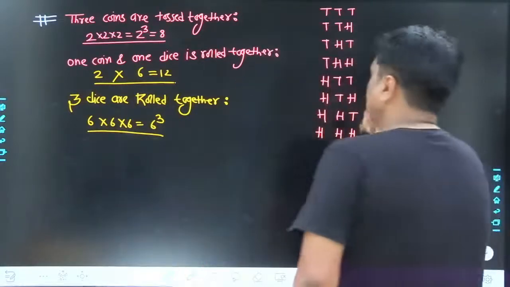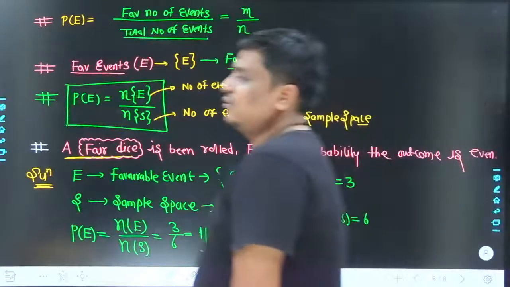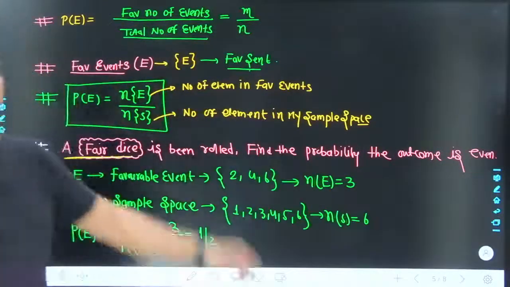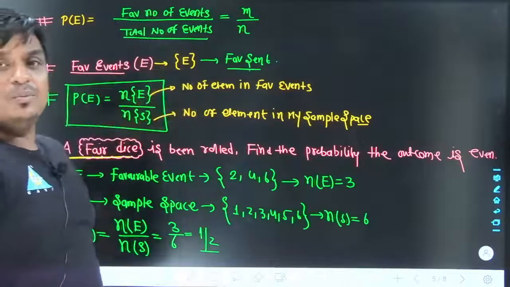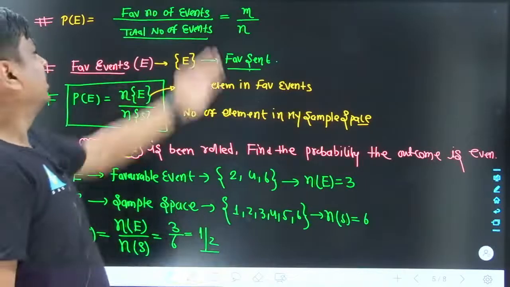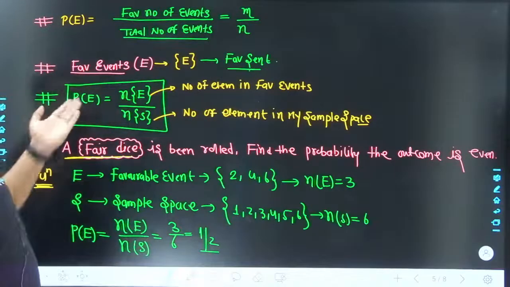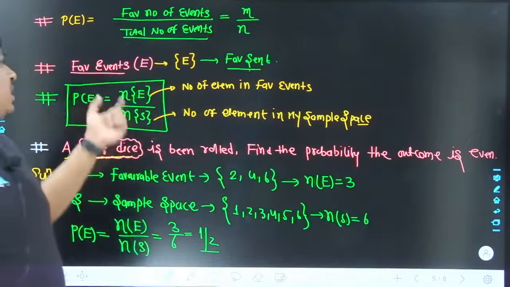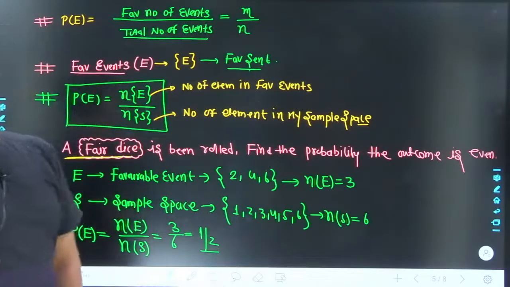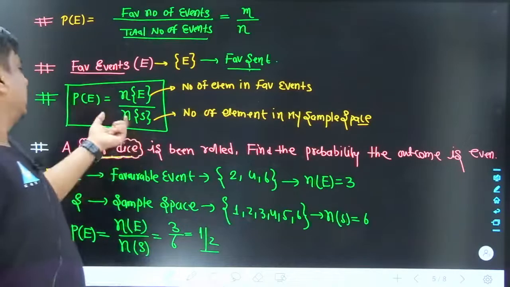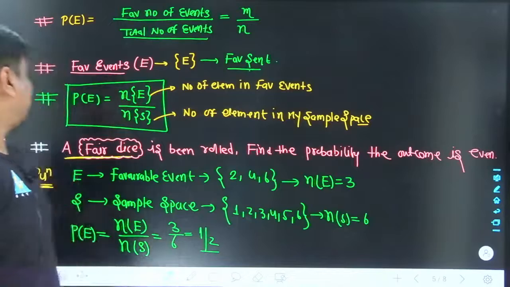In the same sequence, the probability for the occurrence of a certain event, P of E, is defined as the number of favorable events in my sample space divided by the total number of events in my sample space, which is written as M by N. But in a logical way, P of E is written as the number of elements in my set E over the number of elements in my set S, or I would say the size of the favorable event over the size of the sample space.